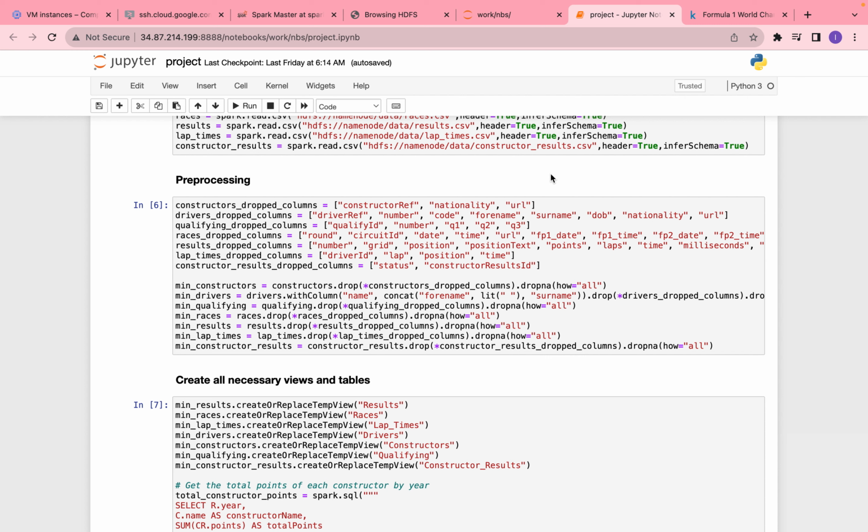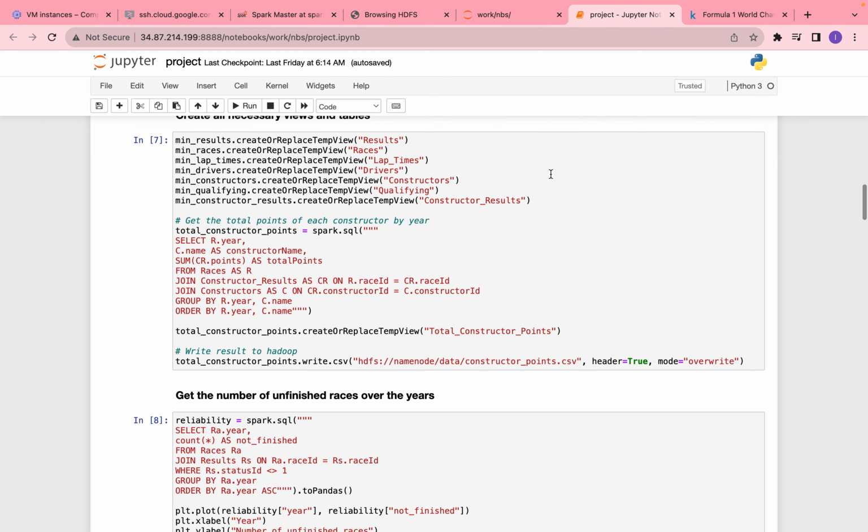For example, if a driver has not finished a race, their result will be null. However, we still very much want to know when they do not finish for the purposes of comparing performance consistency as well as how the reliability of F1 cars has evolved over the years. I also alter columns such as by concatenating drivers' first and last names with a space in the middle, since we don't need these to be separated for any reasons.